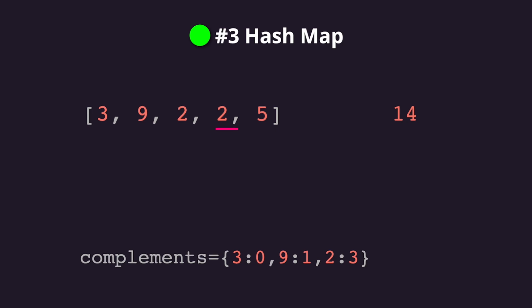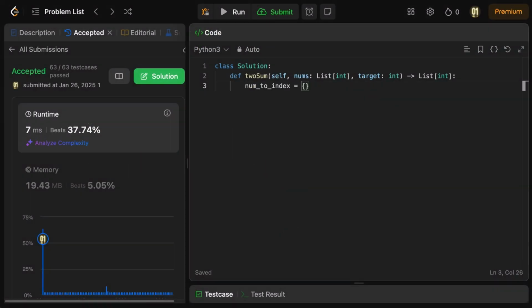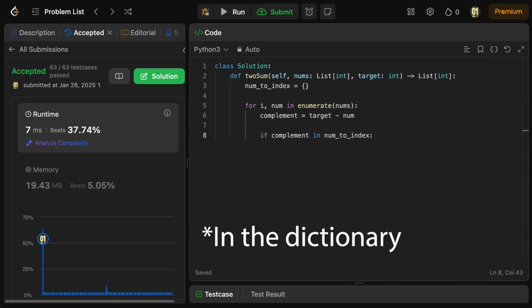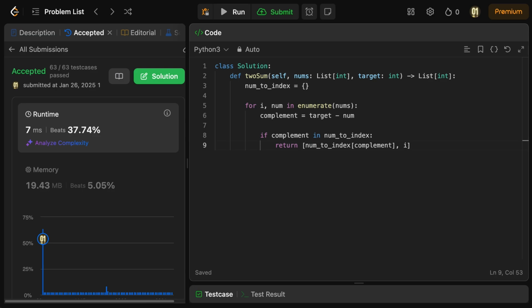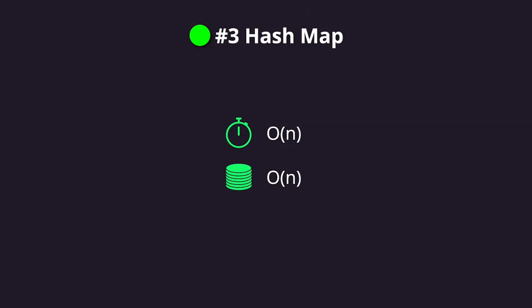Then we get to 5, and 5 needs a 9, which, as you can see, is indeed in our dictionary. And that means we have found our solution, which are the indices 1 and 4. Let's see it in code. We create an empty dictionary and we iterate through the list. For each number, we check if the required value is in the dictionary, and if it is, we return those indices. Otherwise, we store the number in the dictionary and we move on. This approach runs in O of n, both in time and space.